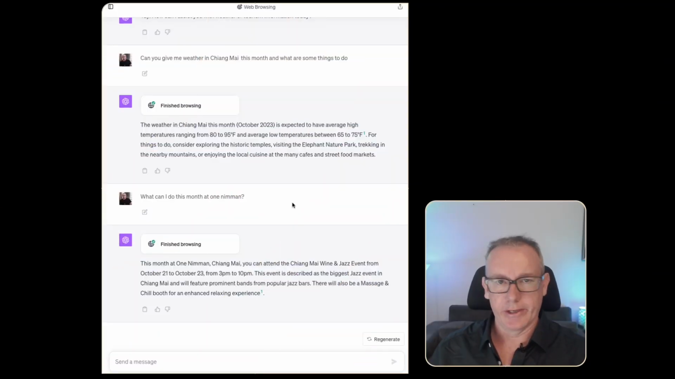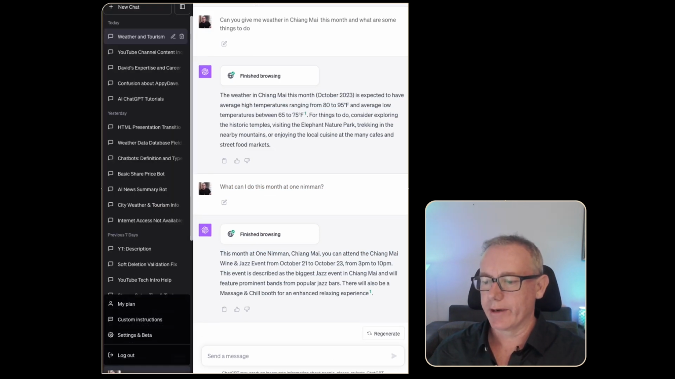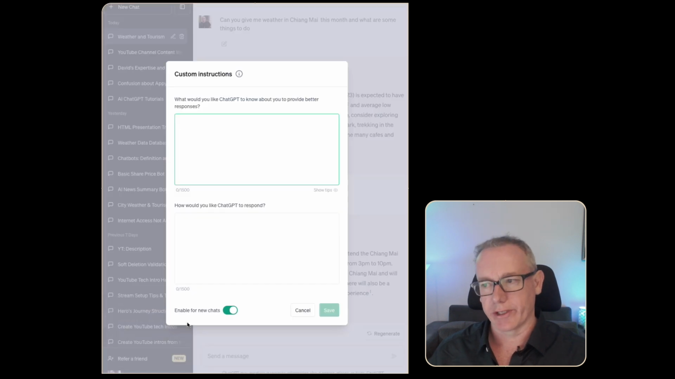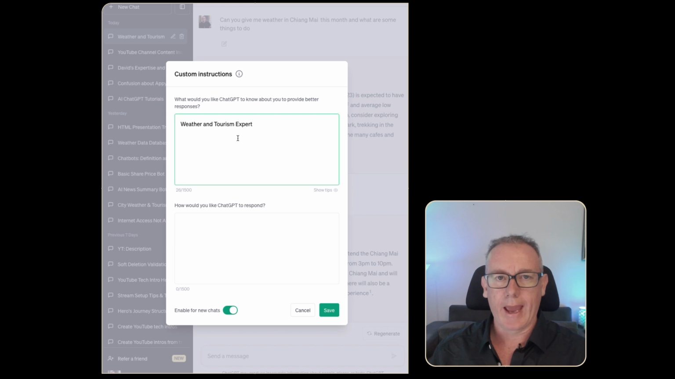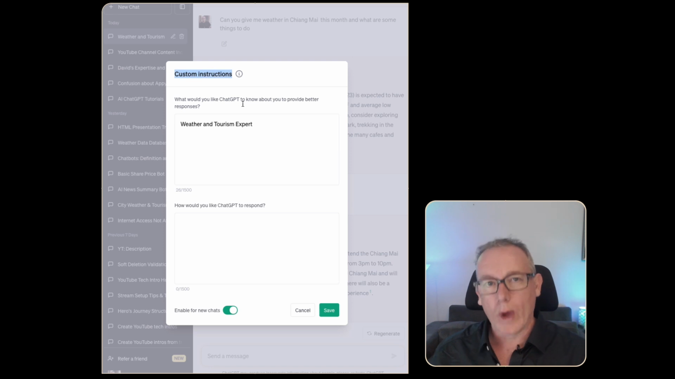Now, we just tested a regular GPT function, and we've also done the simple technique using the Browse with Bing capabilities. What I'd like to do now is just see if we go to custom instructions, can we create something like a weather and tourism expert that gives us really quality information based off commands, but also using the Browse with Bing functionality.